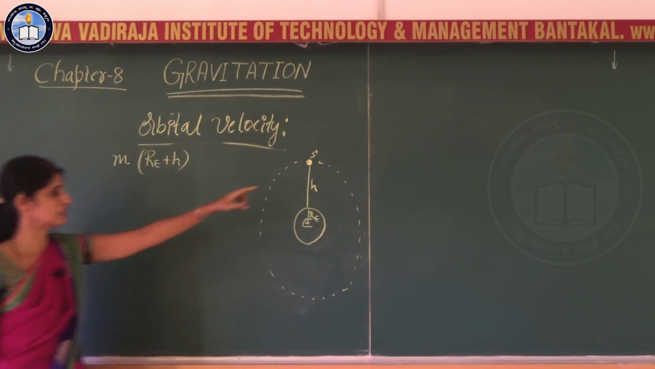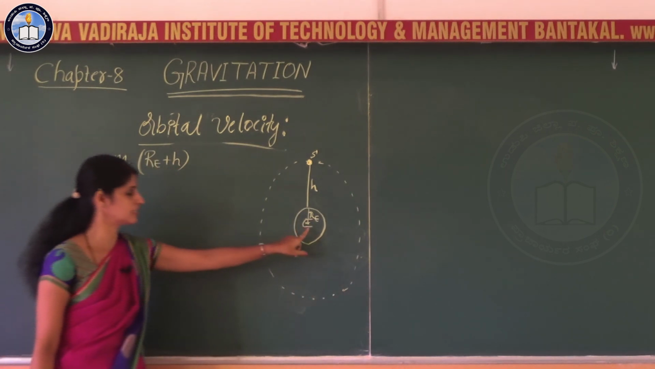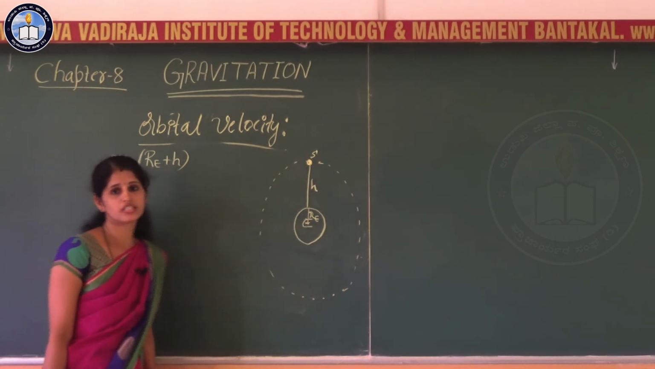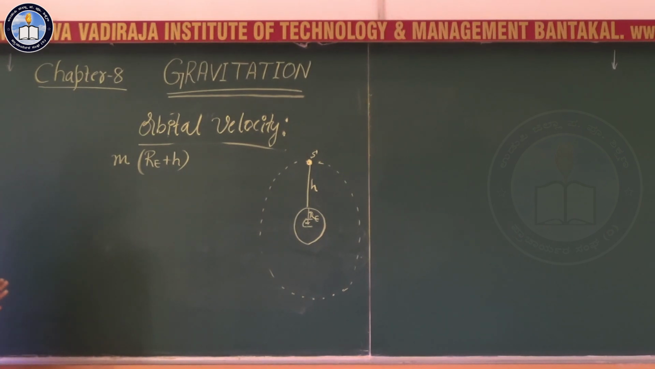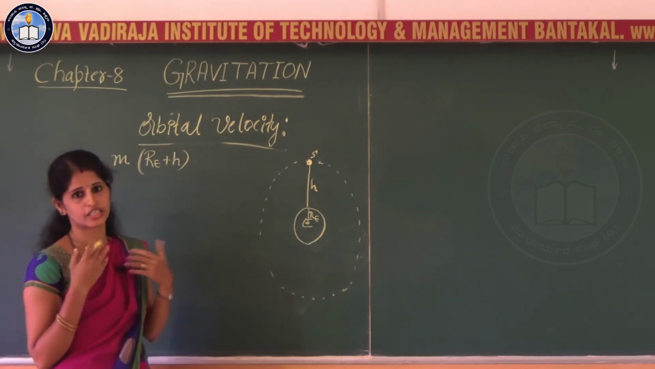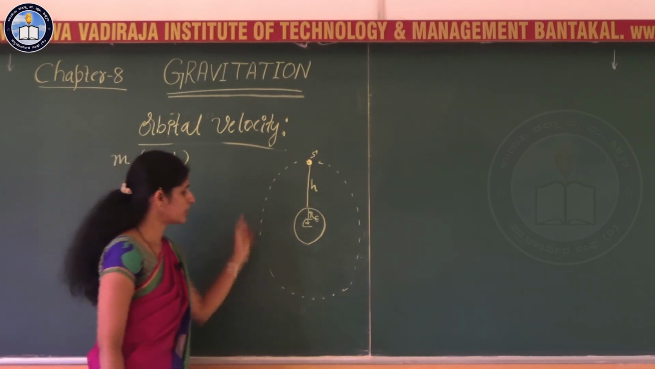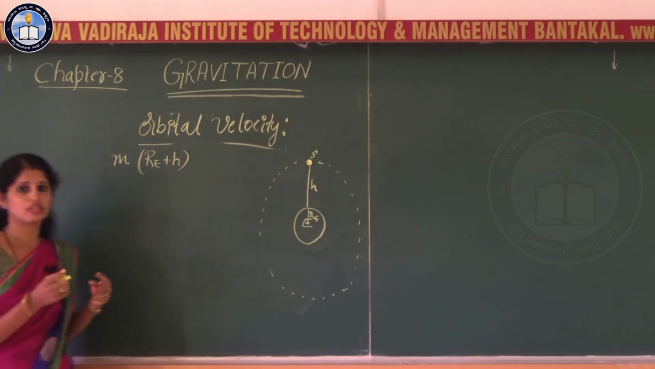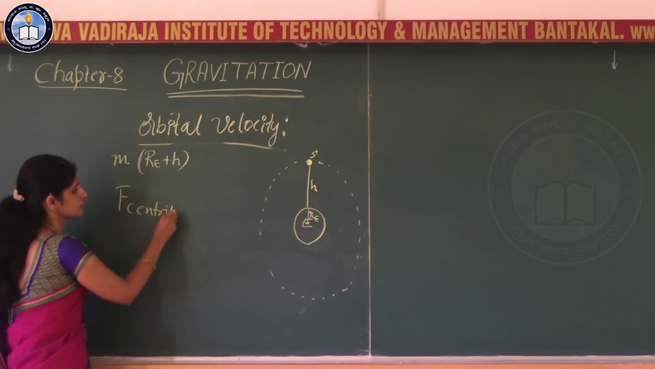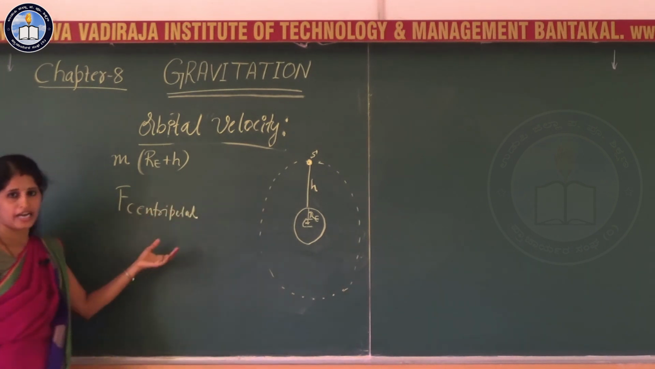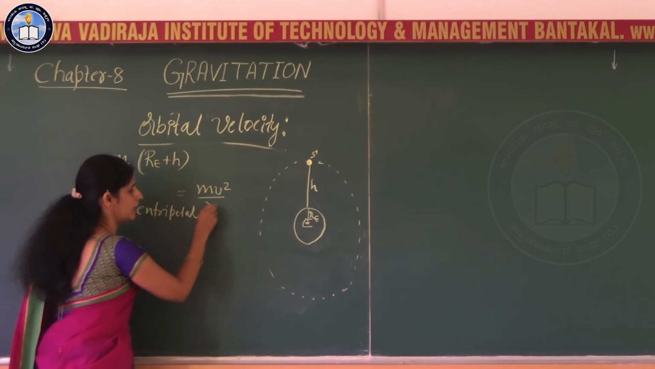So, the satellite is revolving around the earth at a distance RE plus h, that is the distance from the center of earth to the satellite. Okay. Then, whenever the body is moving in a circular motion, as you studied in an earlier chapter, there exists a centripetal force. You have the expression for centripetal force, that is mv square by r.